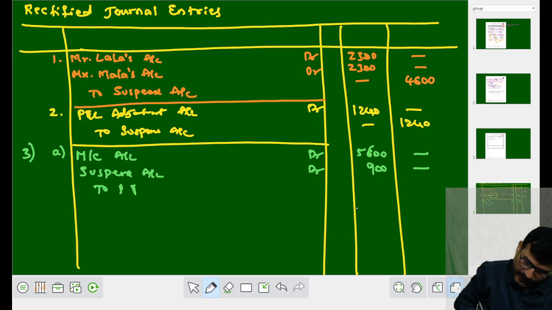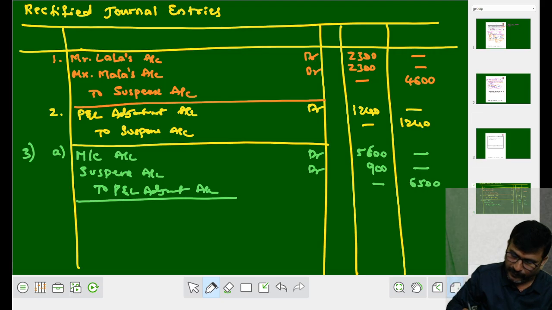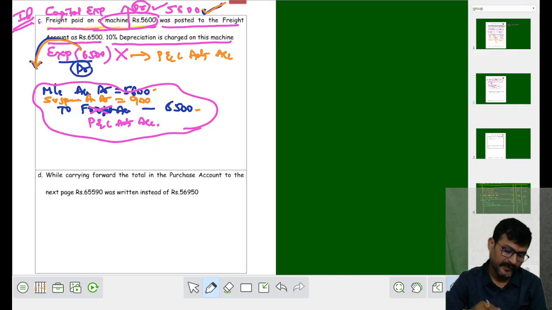So profit and loss adjustment account. What should we write? Profit and loss adjustment account. How much now? 6,500. Being wrong debit to freight account is rectified.